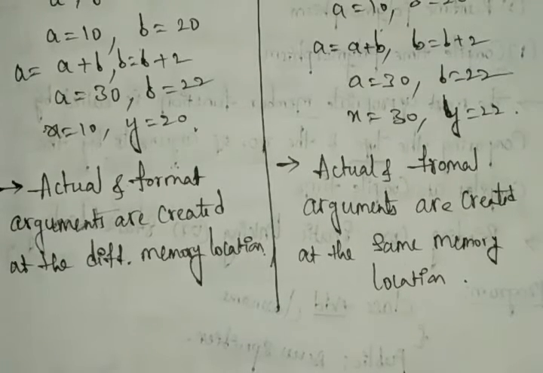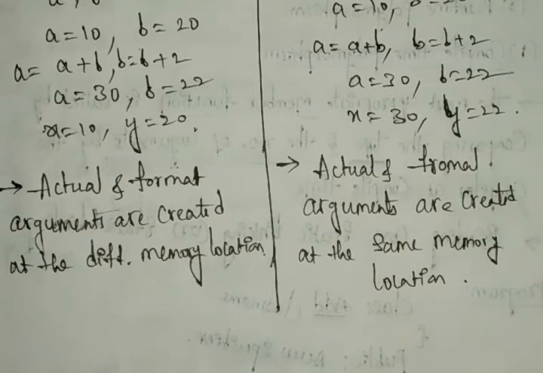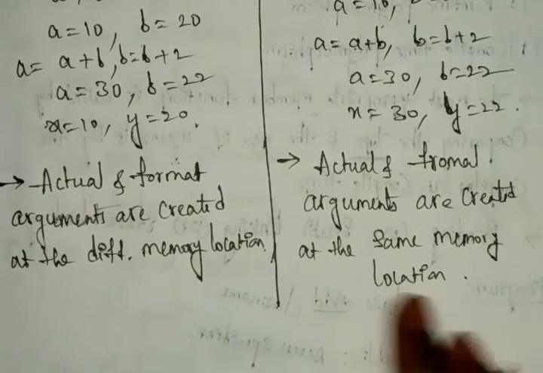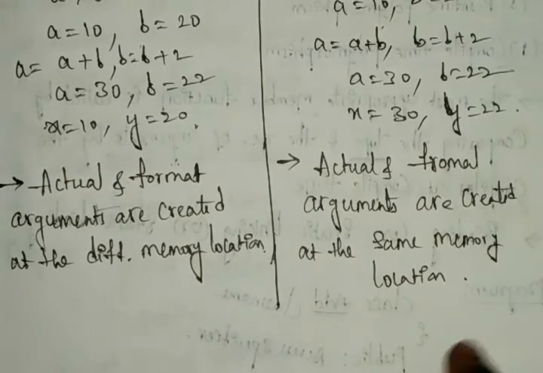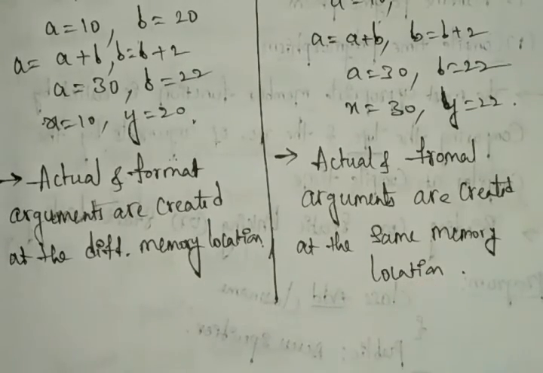And here, if you are making changes inside the function, those are limited to the function in call by value. But in call by reference, whatever changes you make inside the function are valid, and we can use them outside of the function also. In call by value we can use them only inside the function. In call by reference, changing outside of the function is also possible. That you can perform with call by value and call by reference.